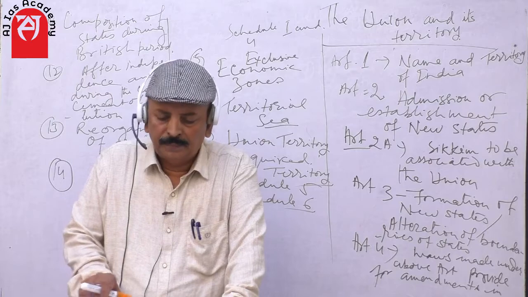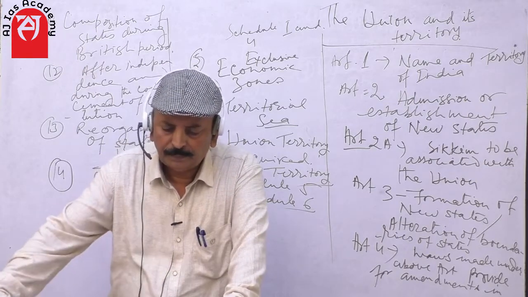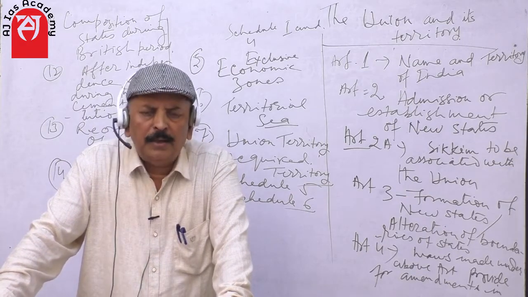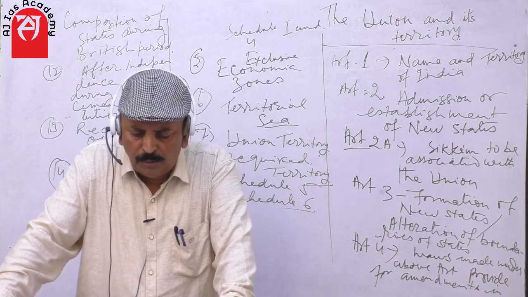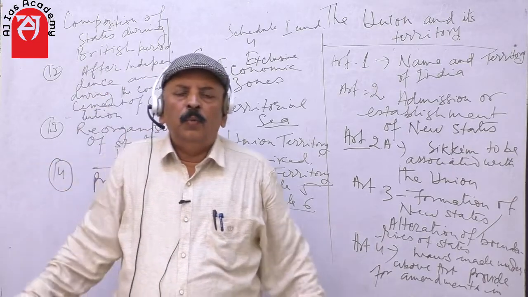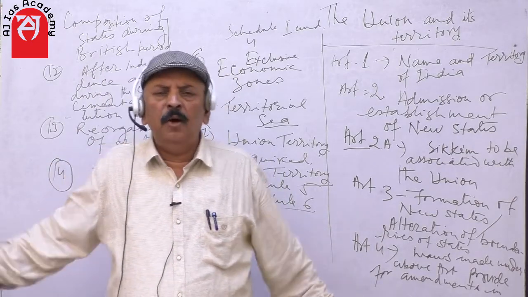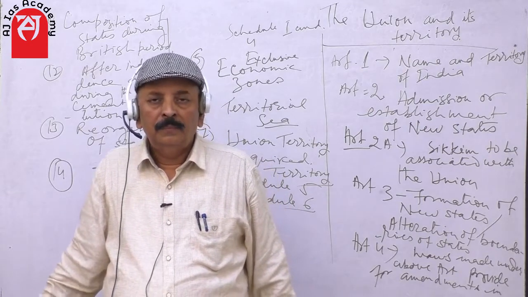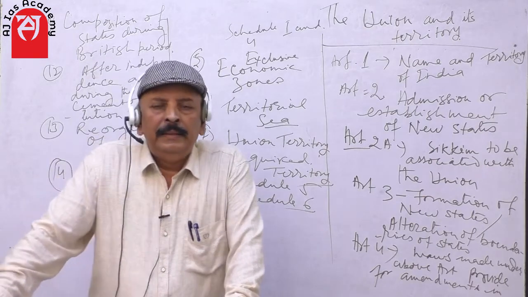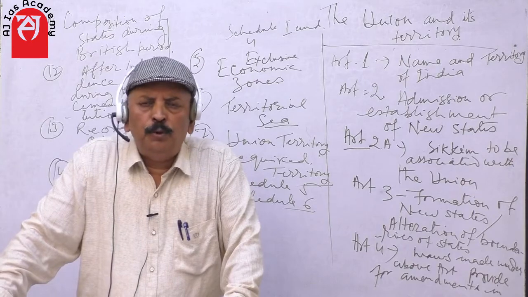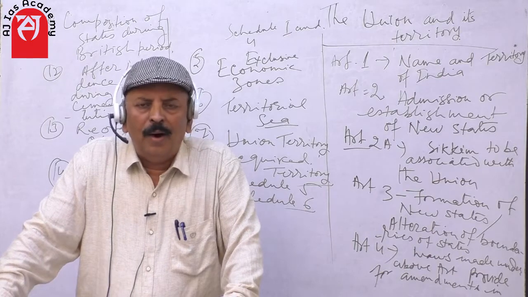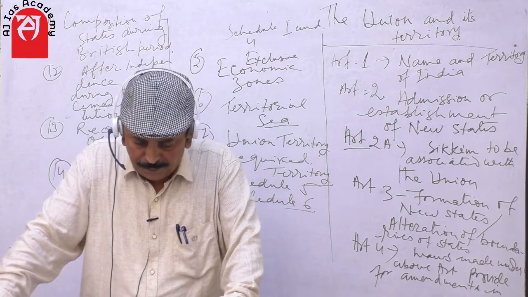And finally, under Article 4, laws made under Article 2 and 3 to provide for the amendment of the first and fourth schedule. As I have already told you, whenever there is alteration of boundary or the changing of names or merging of two states, amendment will have to be done in schedule number 1 and schedule number 4.